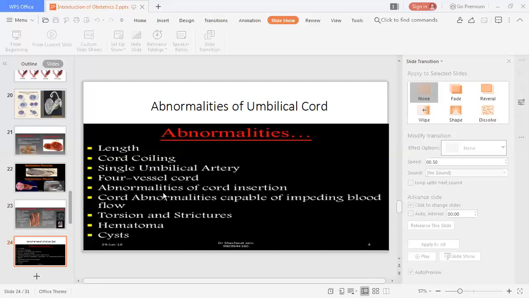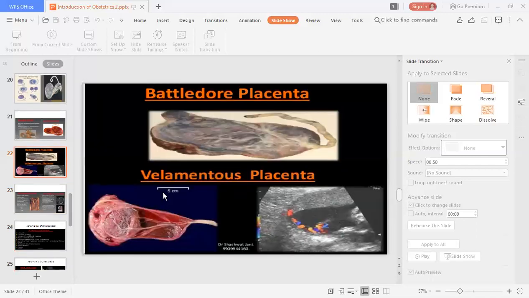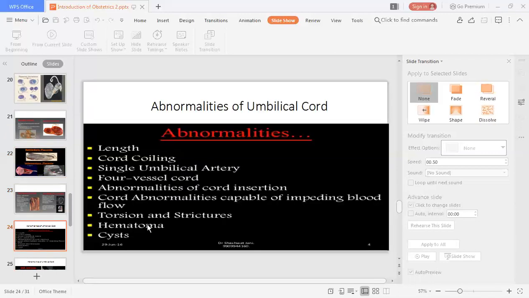Then abnormalities of cord insertion, which we saw previously, that is the filamentous insertion of the umbilical cord. Sometimes there may be abnormality of the umbilical cord affecting proper blood flow to the fetus. Sometimes there may be torsion and stricture of the umbilical cord, and sometimes hematoma, or a cyst may be present.